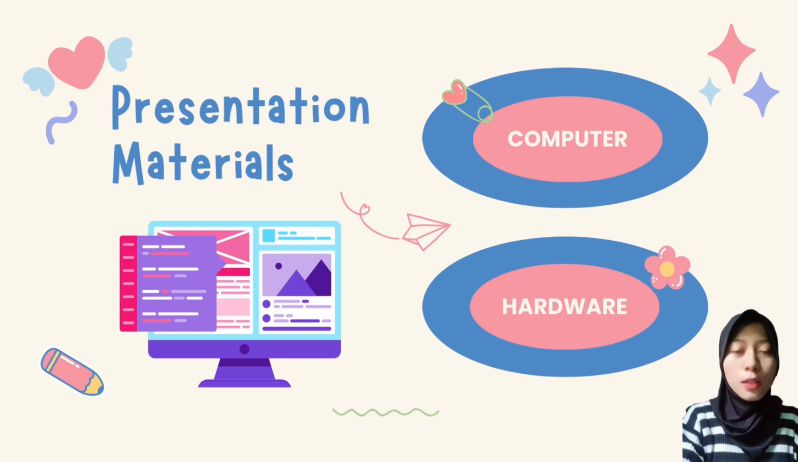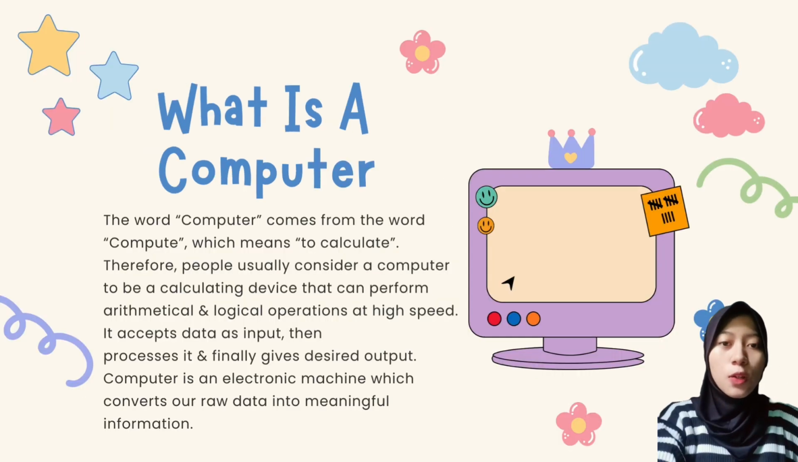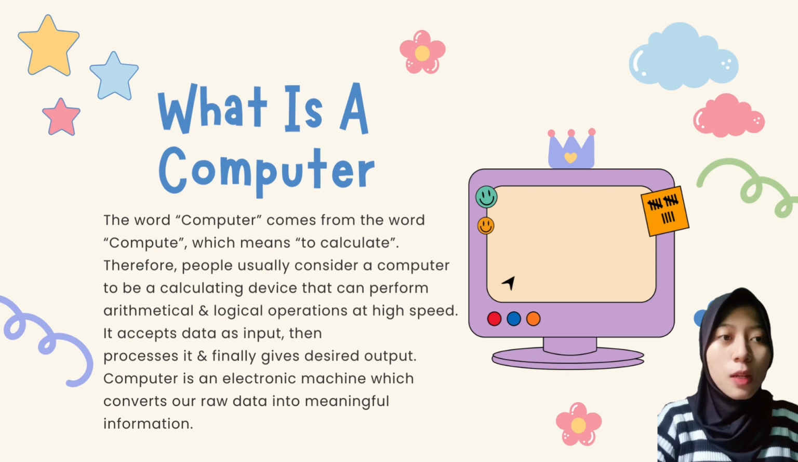The first thing we will discuss is about computers. What is a computer? The word computer comes from the word compute, which means to calculate. Therefore, people usually consider a computer to be a calculating device that can perform arithmetical and logical operations at high speed. It accepts data as input, then processes it, and finally produces the desired output. A computer is an electronic machine which converts our raw data into meaningful information.